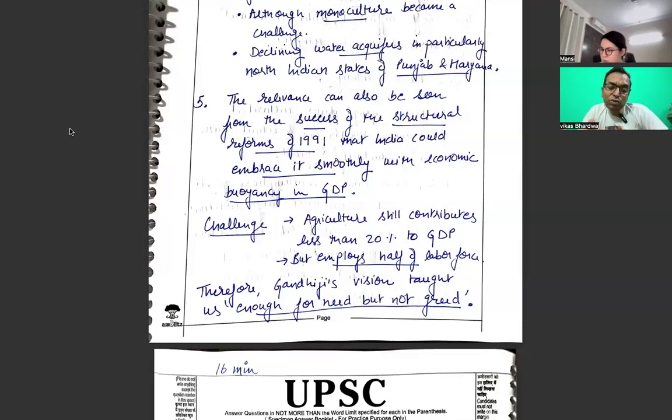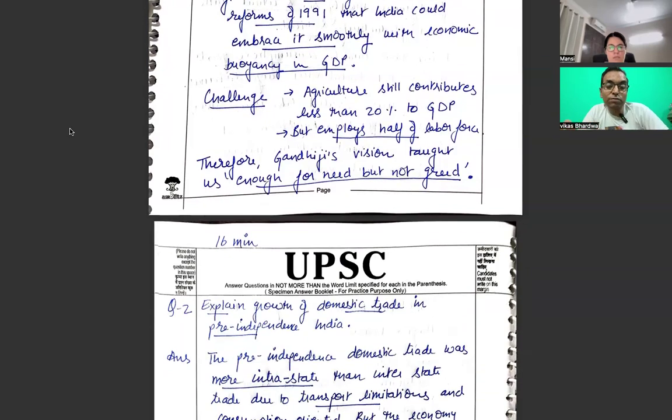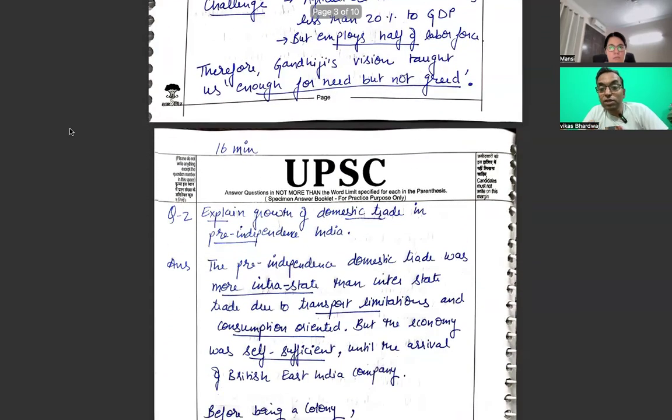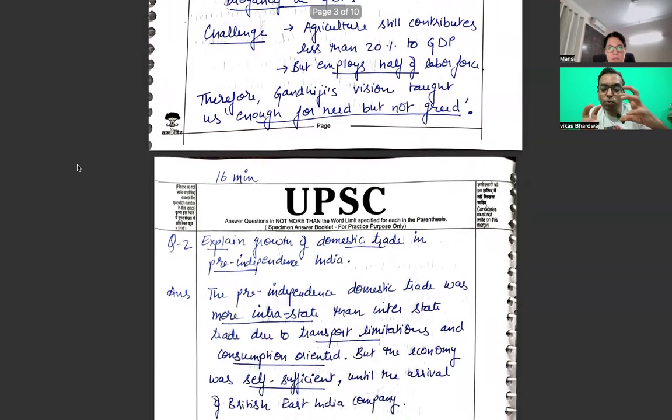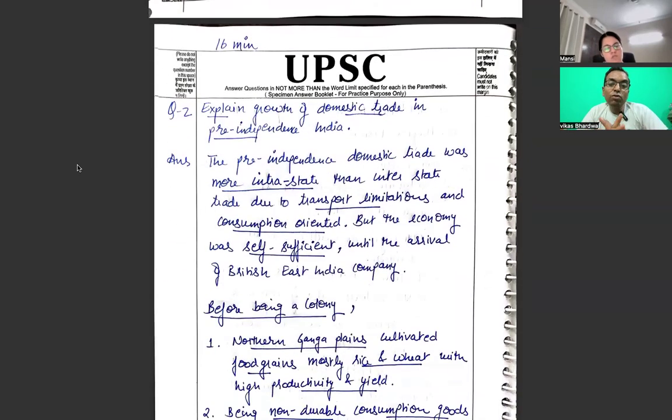Though 70 to 75%, I would still say it is actually fulfilling the demand, and as our work is still in progress, I'll go by the positive attribute of it. Agriculture still contributes to less than 20% of GDP, but employs half of the labor force. Therefore, Gandhiji's vision taught us enough for need, but not greed. So you are trying to put it into objectivity, but then that's fine. I'll be looking forward to your feedback once we finish.